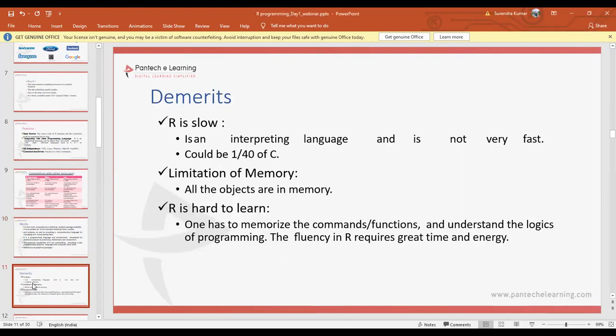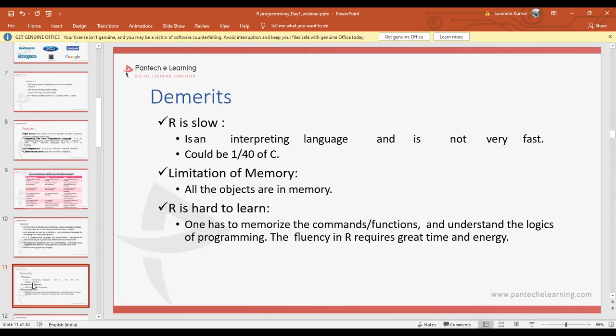Coming to the demerits, of course, everything has some merits and demerits, but we have to overcome those demerits and work to decrease the demerits and improve the merits of any technology which we are working with, right? So yes, of course, R programming also has some demerits which have to be taken into consideration and reduced.